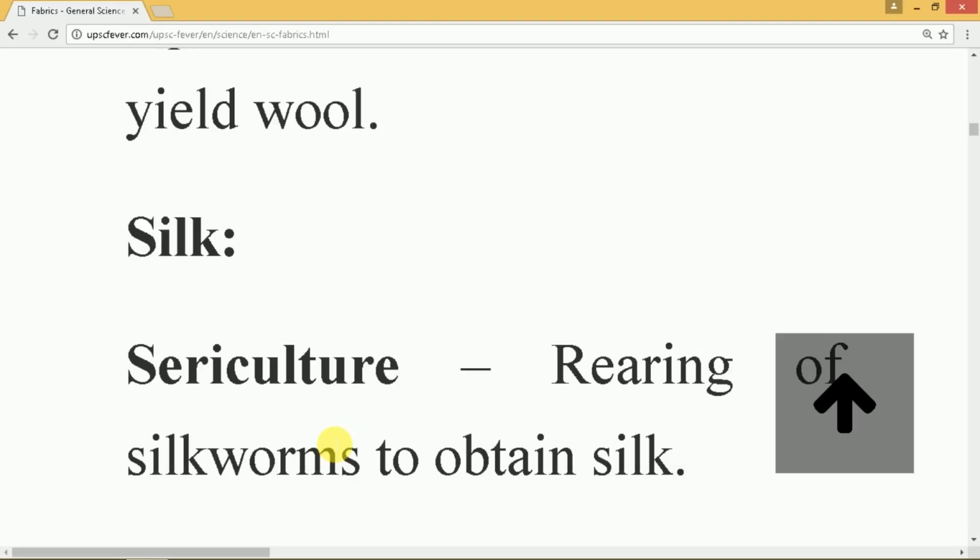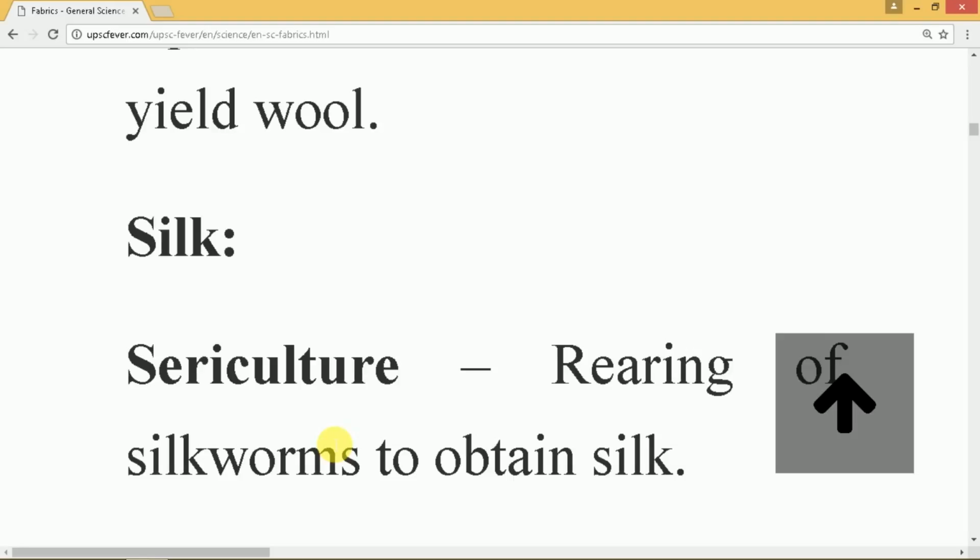Properties of natural fibers are that they don't burn easily. Cotton absorbs sweat and keeps the body cool, whereas wool does not allow heat from the body to escape. So woolen clothes are preferred during winters. Jute is also known as the golden fiber because it is useful in making gunny bags and sacks, and it is an alternative to plastic bags. So it is a very eco-friendly product.